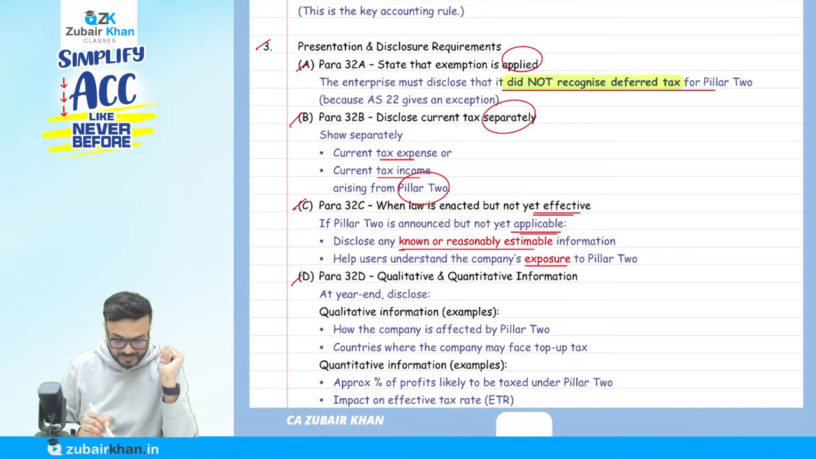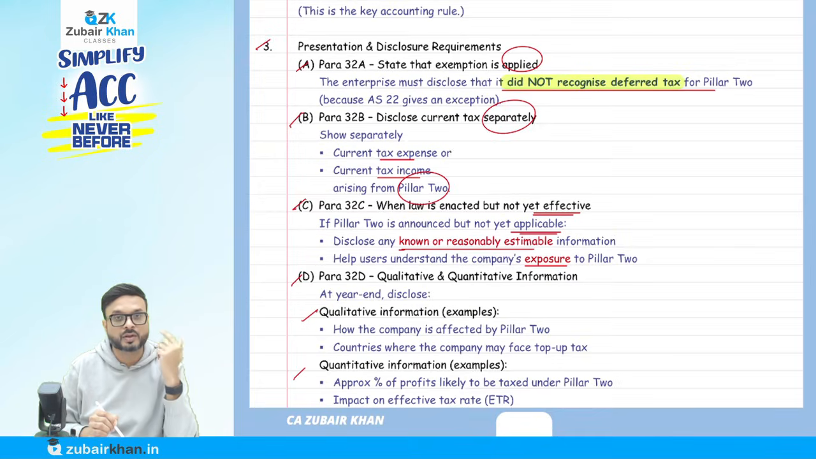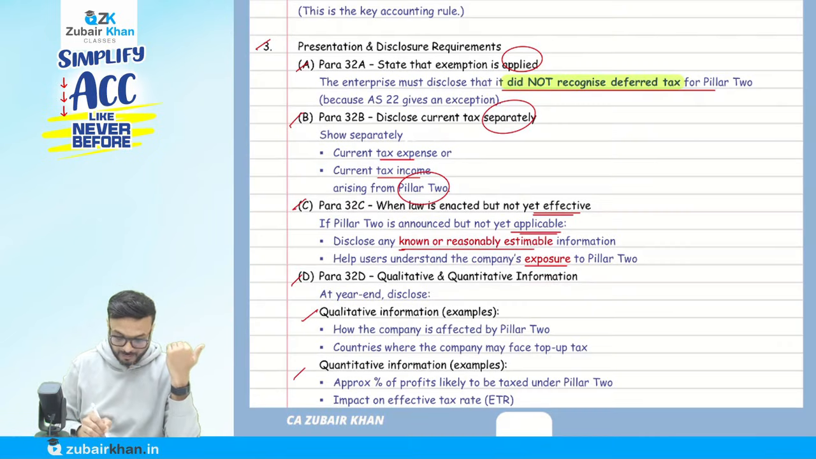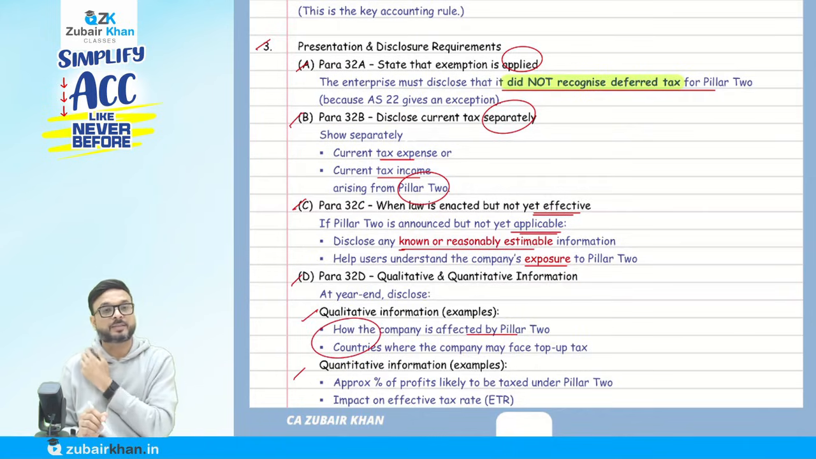Para 32D says to disclose two types of information, qualitative and quantitative. Qualitative: they say how the company is affected by the Pillar 2 tax and the countries where the company may face top-up tax. For example, we have a holding company in Chennai and a subsidiary in Dubai. So in which countries are we going to face the top-up tax? In our example, Dubai.